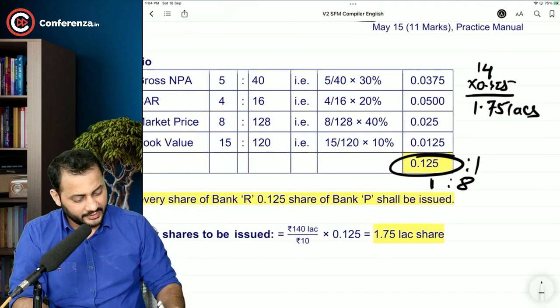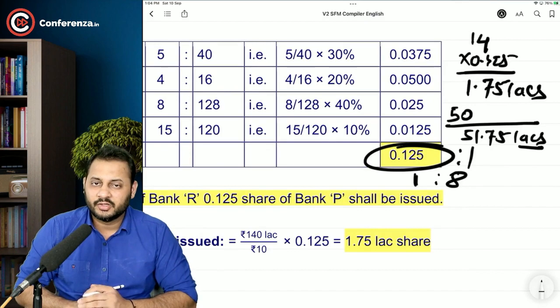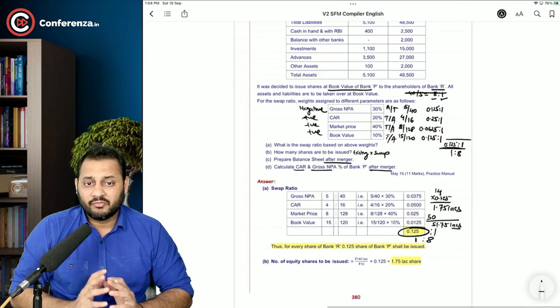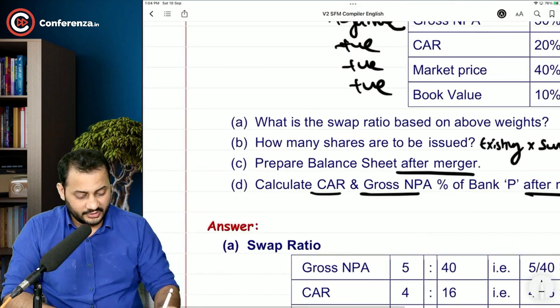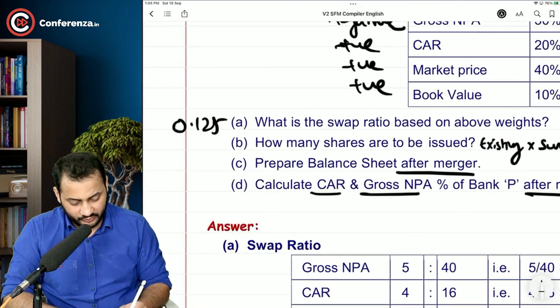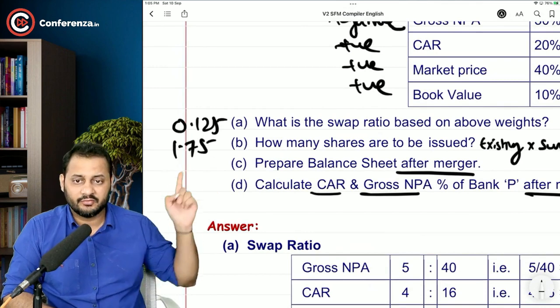See, the existing number of shares is 50 lakhs. So after the merger you will have 51.75 lakh shares in the share capital. You have calculated the swap ratio, which comes to 0.125, and the number of shares to be issued, which comes to 1.75 lakh shares.